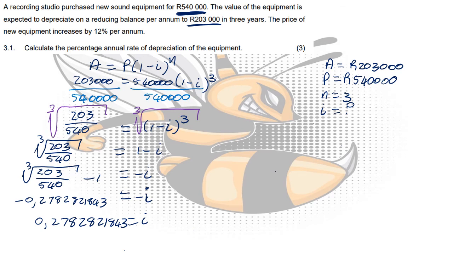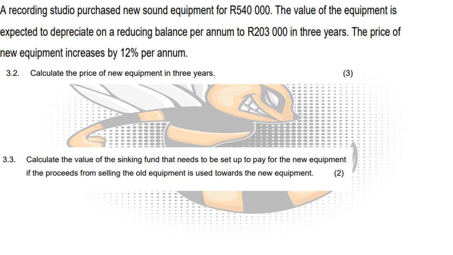0.2782821843. And what's important now is that to get I, I take my interest rate and I divide it by 100. So to get my interest rate, or to do the reverse, I need to multiply with 100 on both sides, and therefore I would then simply just be 27.83%.